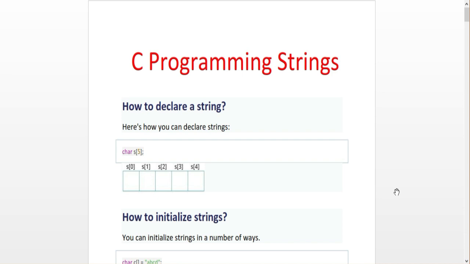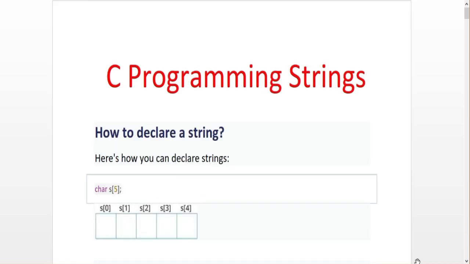This is the declaration: char s[5]. We cannot use the string keyword in C programming like in C++ or Java or other programming languages, where you can directly declare a string. In C programming you have to declare it as a character array of string. That is the declaration procedure.